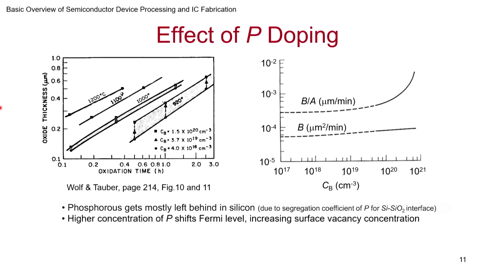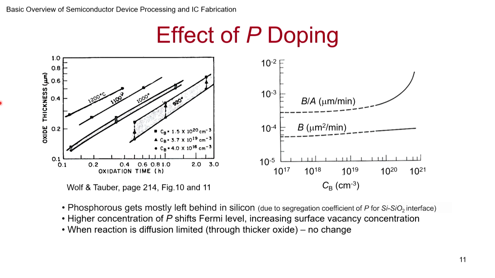Once the oxide is thick enough, whether you are able to react fast or slow at the interface is not going to play any role because it's already limited by the diffusion. Okay, so this is an important point. Higher concentration of phosphorus shifts the Fermi level and increases the surface vacancy concentrations, and as a result it helps the oxidation process.